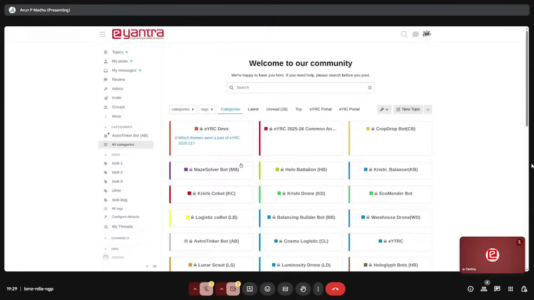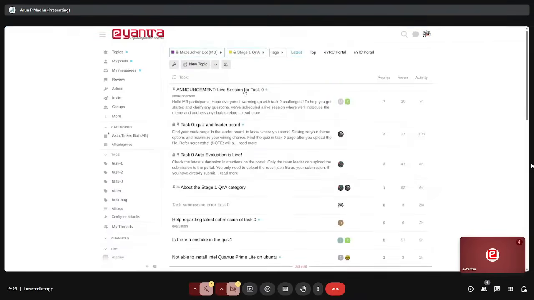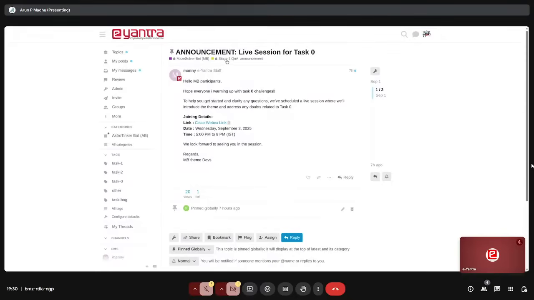I can show one more example, that is Maze Solver. If you see, there is a live session for task 0. You can see a similar kind of post in every theme. Here for Maze Solver Bot, they have kept it on Wednesday September 3, 5 p.m. to 8 p.m., and they have given the link.